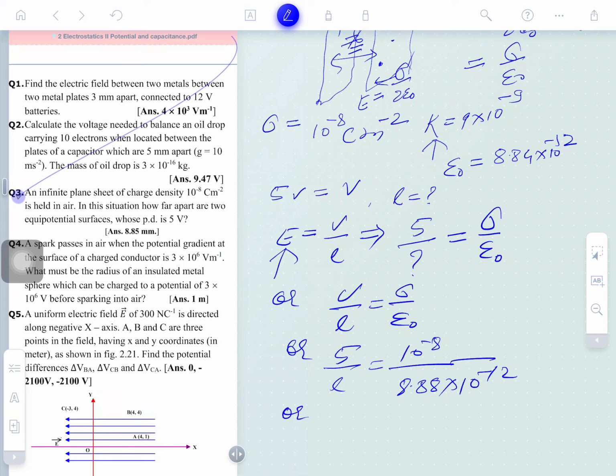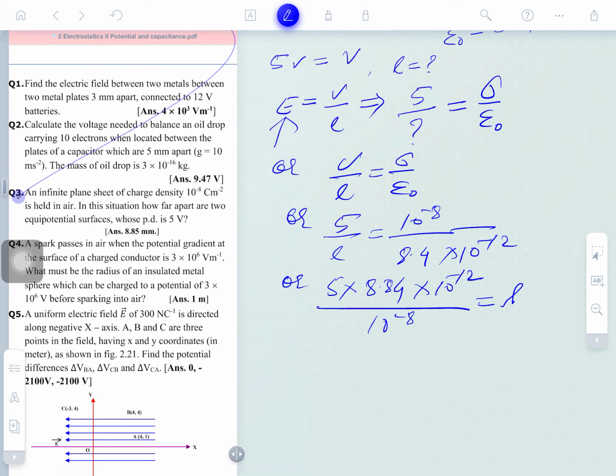For solving, L is equal to 5 into 8.84, taking 4 here, into 10 to the power minus 12 divided by 10 to the power minus 8. Can you calculate this please?